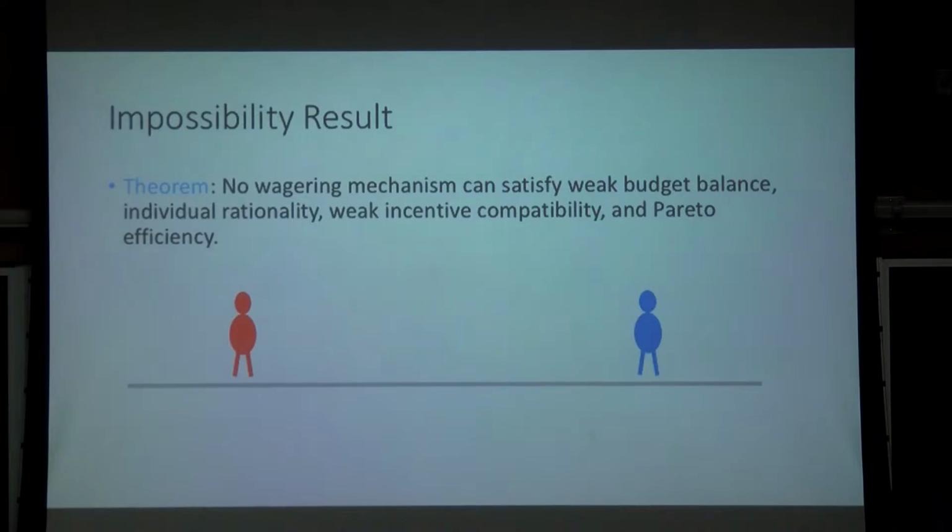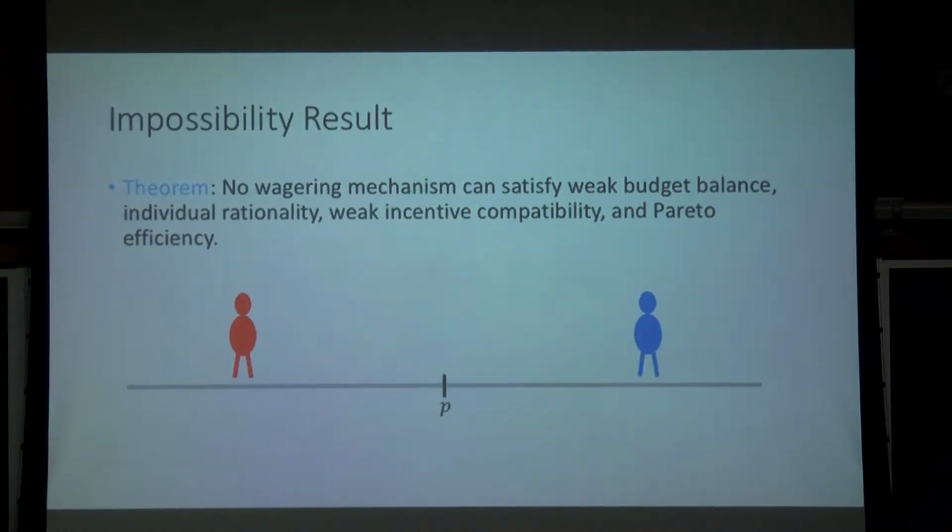Some intuition for this in the case of just two agents is that if we have these two players, red and blue, who make different probability reports, any wagering mechanism that satisfies these properties simply defines some probability in the middle here. You can think of this as odds at which they bet against each other.